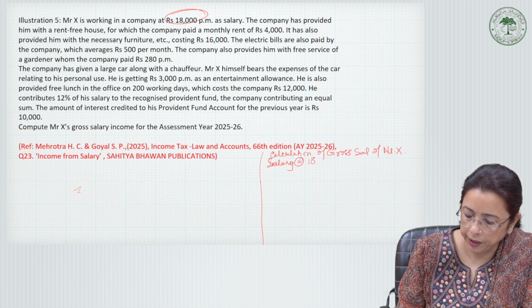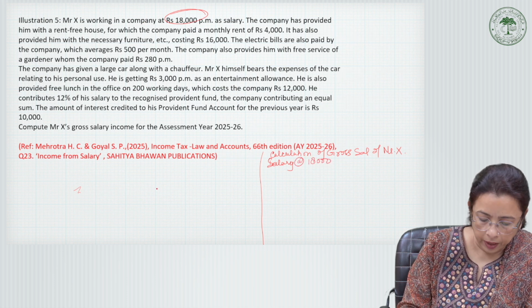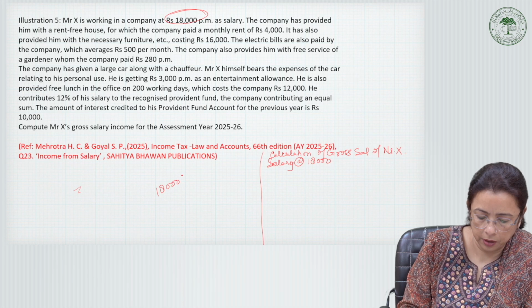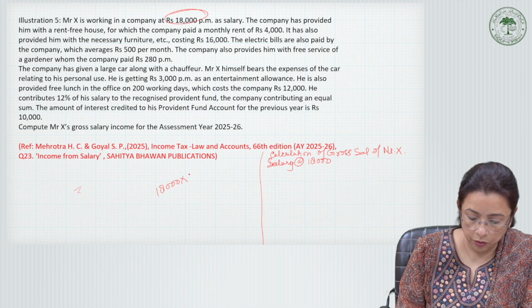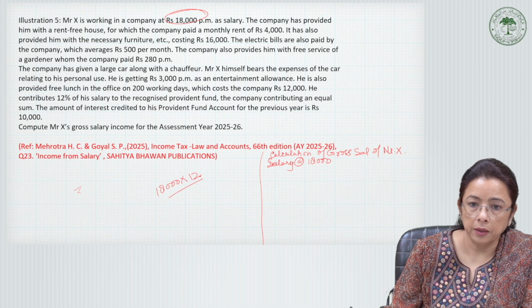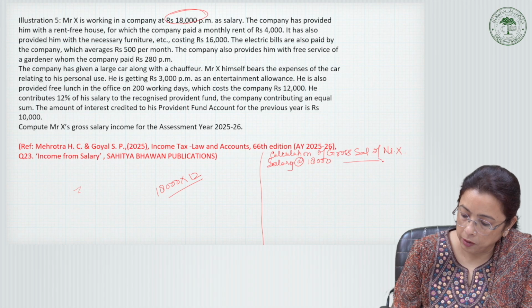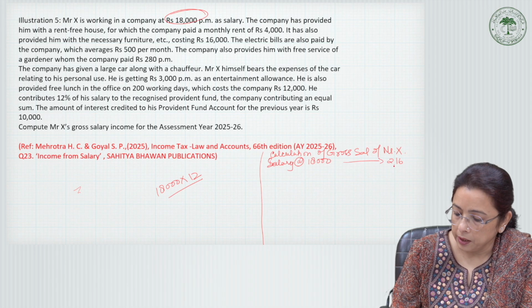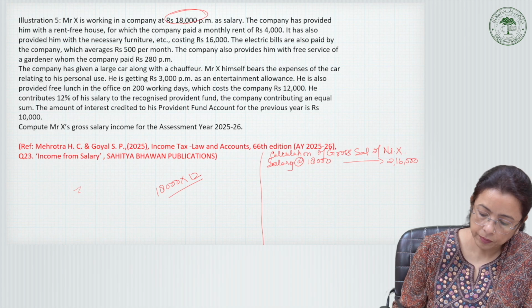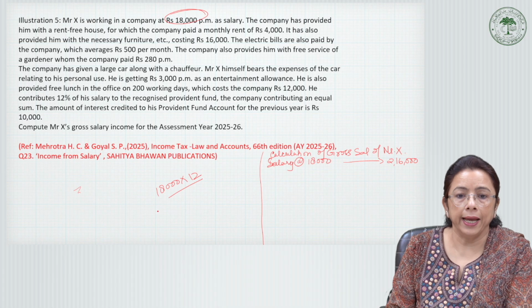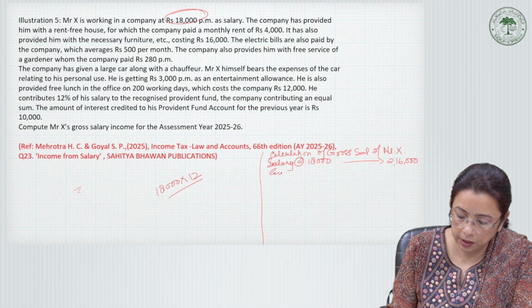So 18,000 into 12, and we get the amount as 2,16,000. To this we will add entertainment allowance